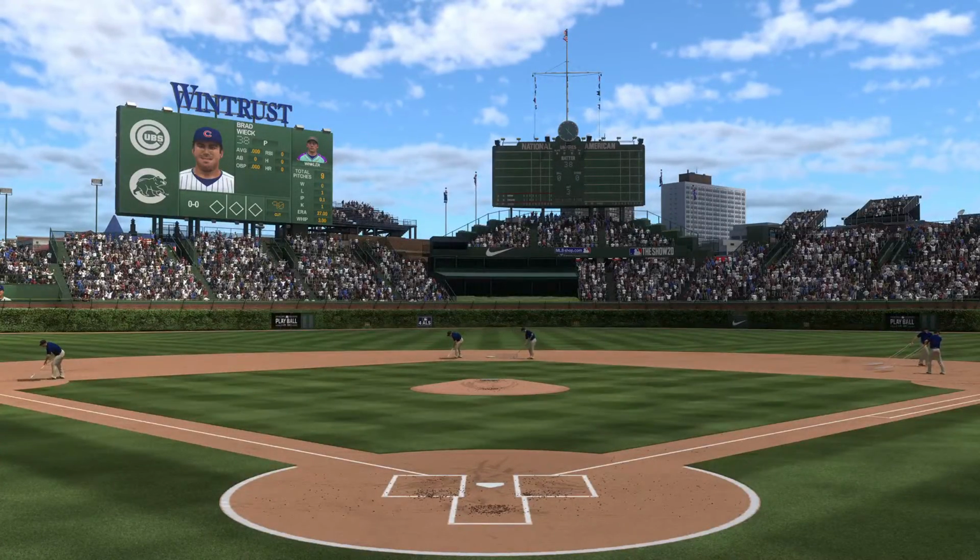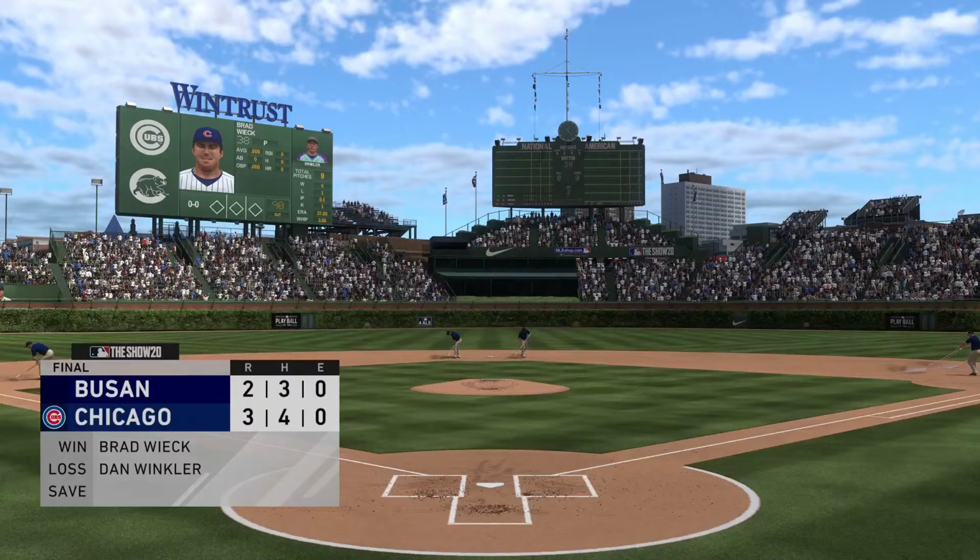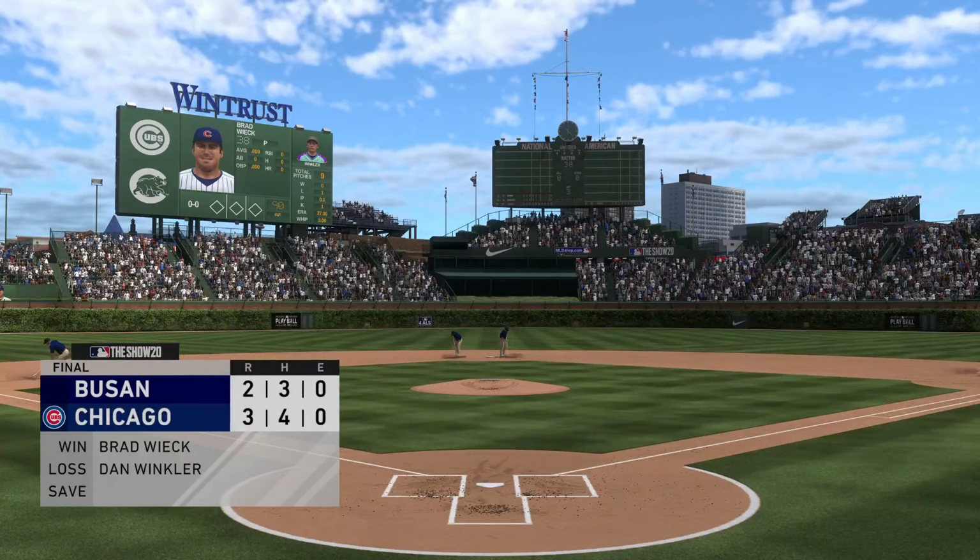A one-run game this afternoon, 3-2 the final finish. The Chicago Cubs used a nice fifth inning to take the lead, and they never